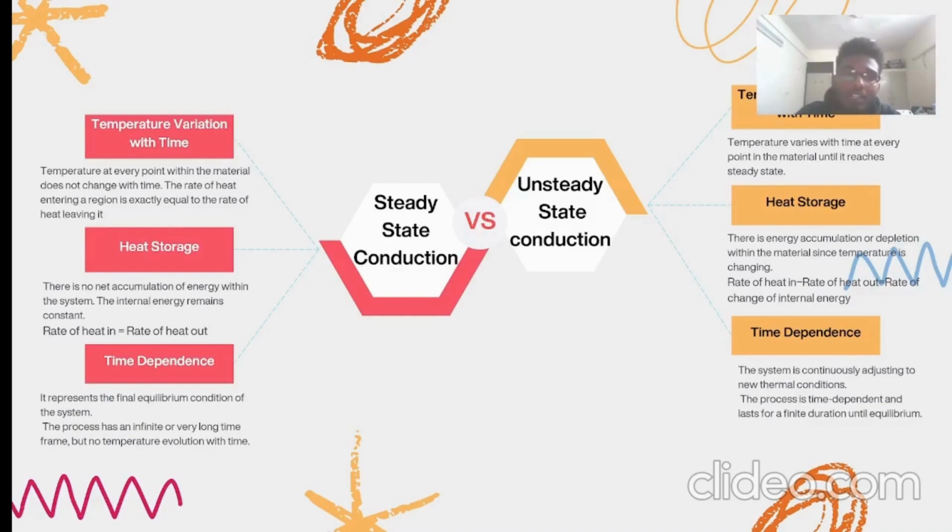Whatever amount of heat we are getting from the external medium, the same amount of heat will be delivered by the object to its surroundings. So the temperature at a particular point doesn't change with time when the object reaches steady state. It doesn't store any heat. Rate of heat in is equal to rate of heat out. It occurs after a very long time.